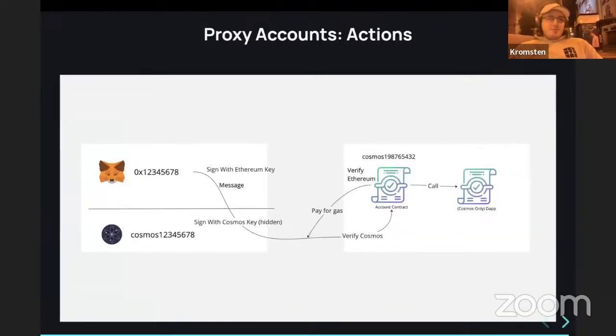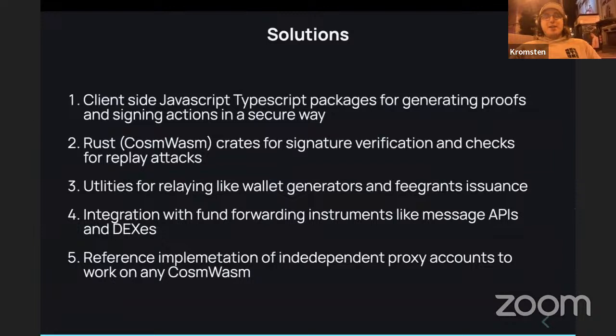Then the second step: every time, we don't need to do as many actions anymore. We simply prompt users to sign a message with their Ethereum address. Behind the scenes, we do actions with our relayer wallet, and we pay for it using the proxy account we just created for the user, and then the contract will verify, and then we interact with our DAO. So this is a simple example of the proxy accounts that we were building. We can go through descriptions of the new build and the milestones we set up.